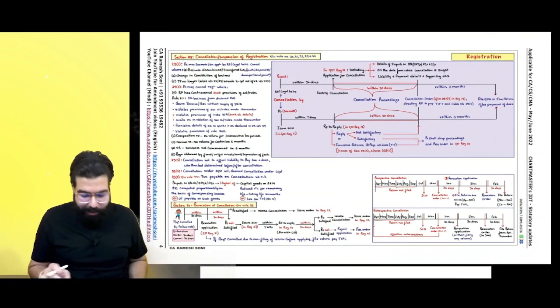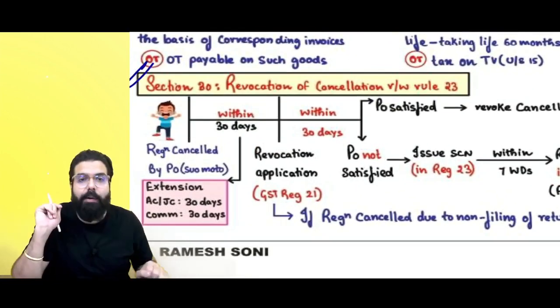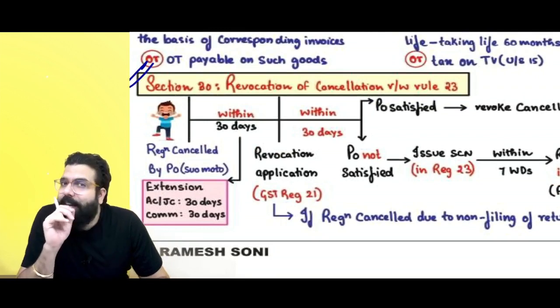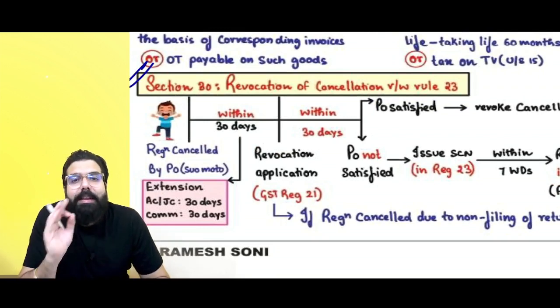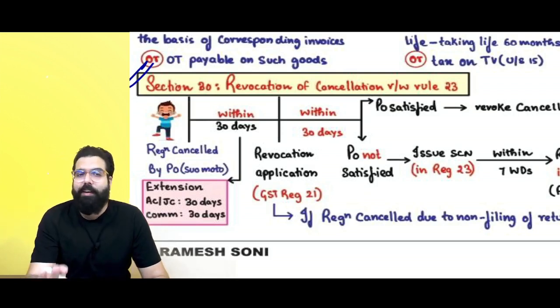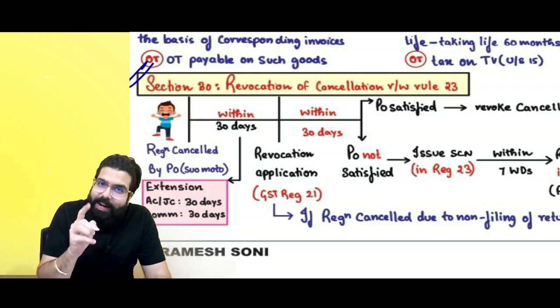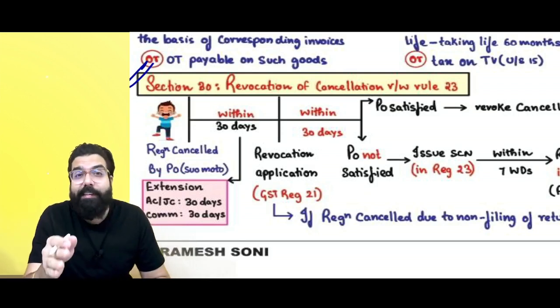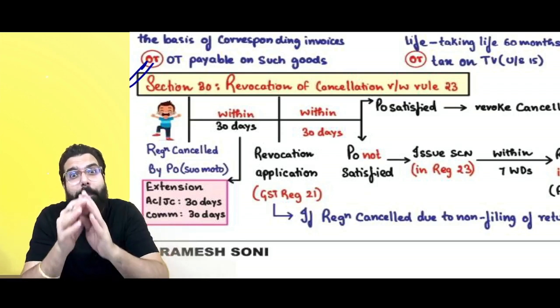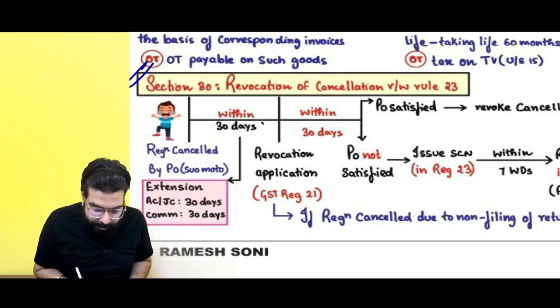When you are reading your chapter of registration, there is section number 30. Yes, sir, section number 30 was there. Now, when you were reading section number 30, previously an amendment was done wherein it was told that you can apply for revocation. Sir, your registration has been cancelled. You want your proper officer to revoke the cancellation. Then you can apply within 30 days.